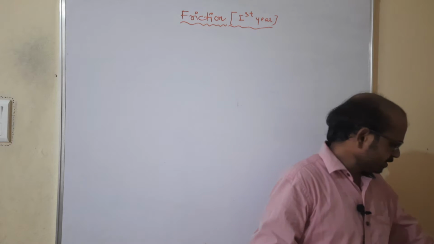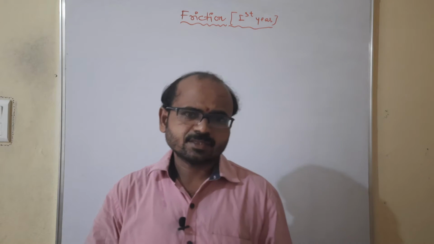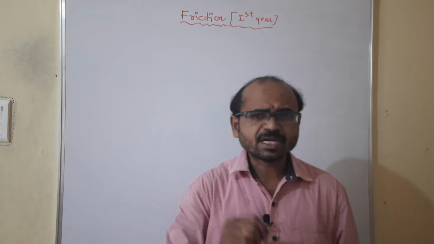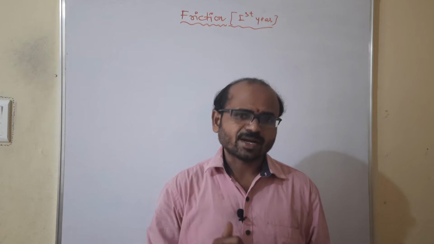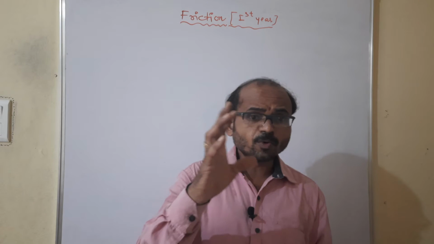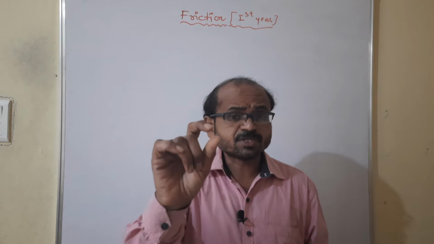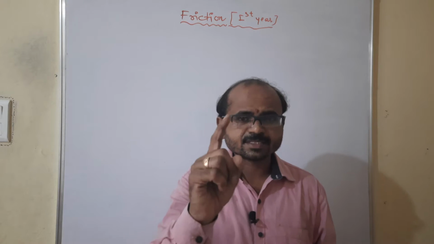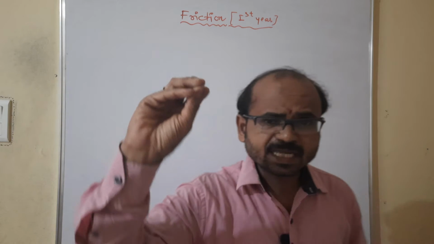You remember, friction depends first on the material in contact. What is meant by material in contact? That means when two bodies are in contact, the two bodies may be different bodies or maybe the same bodies. That's what it depends on: the material in contact. This is the first one.